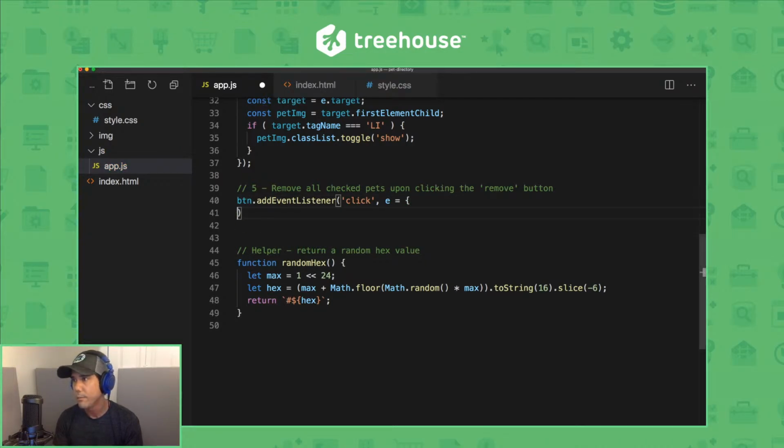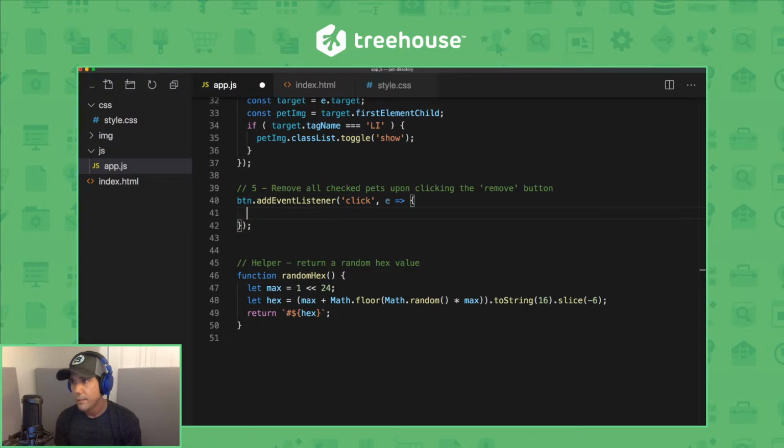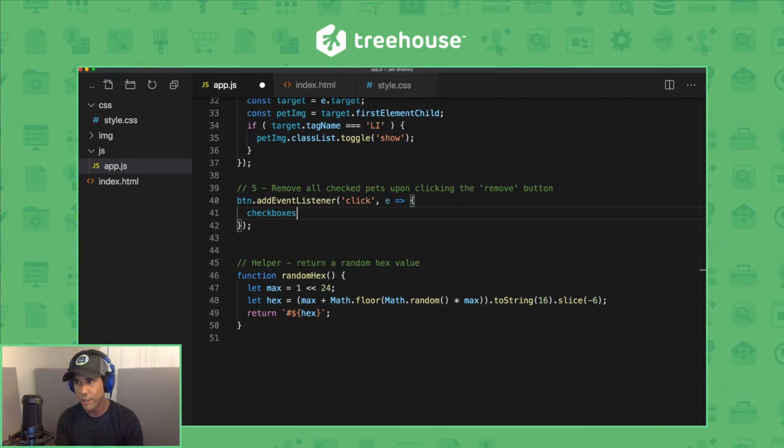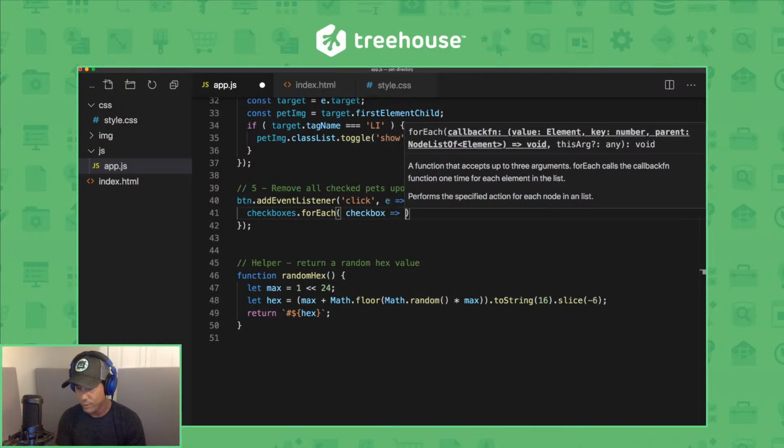Let me backtrack here. All right. So inside, what we're going to do, when a button gets clicked, we want to iterate over all the checkboxes to make sure which ones are checked and which ones aren't. If a checkbox is checked, it's going to get removed from the page. So real quick, let's do that. We have a reference to it here with the checkboxes node list. So we'll use the forEach iteration method. So for each checkbox, we're going to do something.